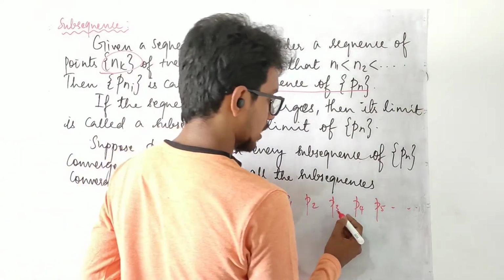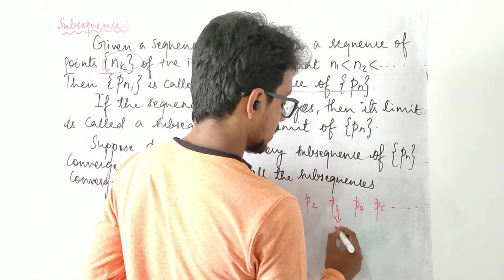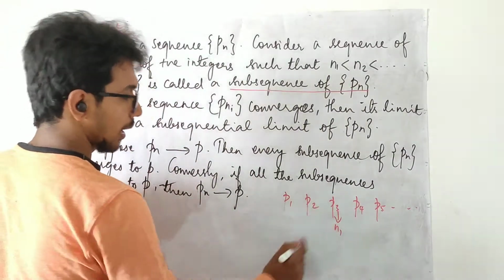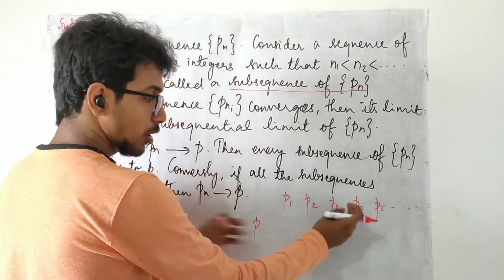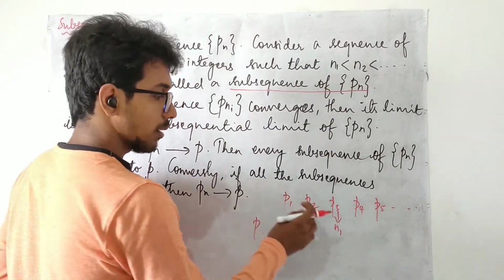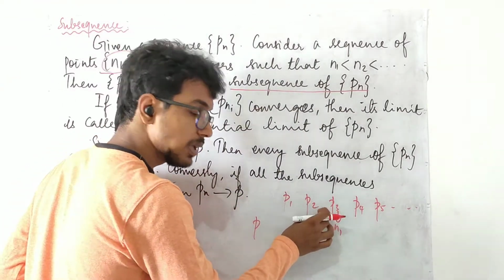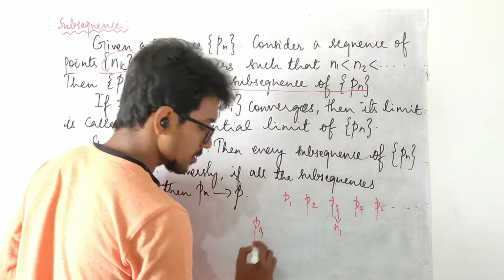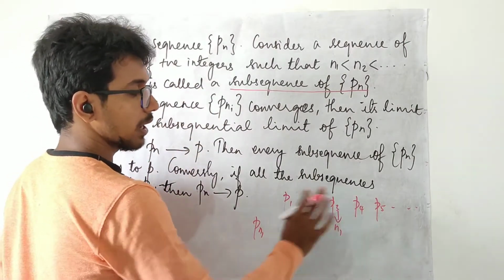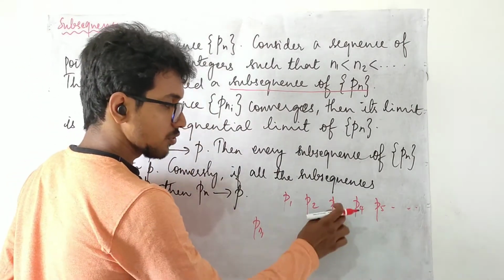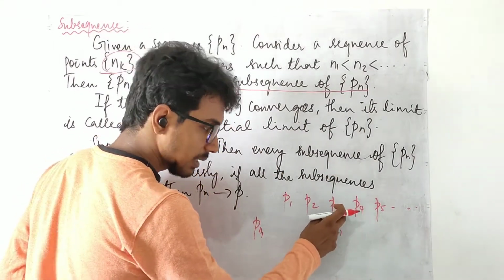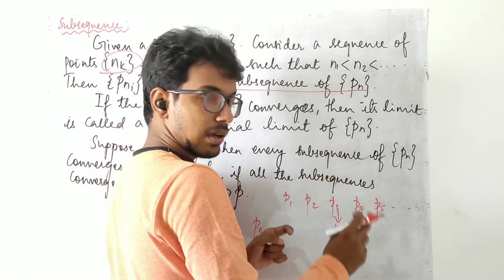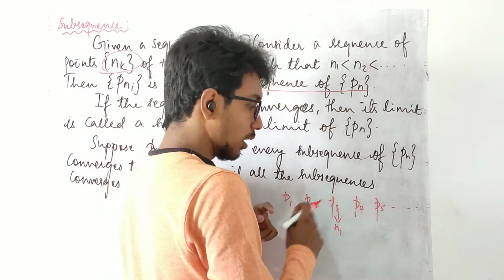Supposing I choose my 3 to be N1, I collect this one. Here, I am going to take this value and I am not going to write it as P3 anymore. I am just going to give the notation Pn1 because my N1 is 3. Once I have chosen 3 as N1, I cannot choose 1, 2, 3.